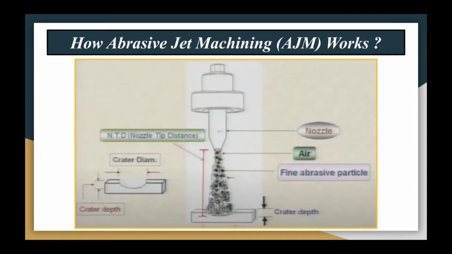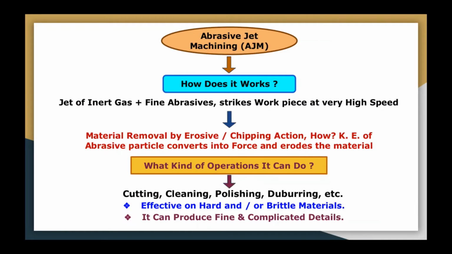Now, abrasive jet machining, as we have just seen in brief how it works. Let us see this abrasive jet. As we know, the abrasive jet can consist of an inert gas in place of air. You can have some inert gas and fine abrasive particles as a mixture.